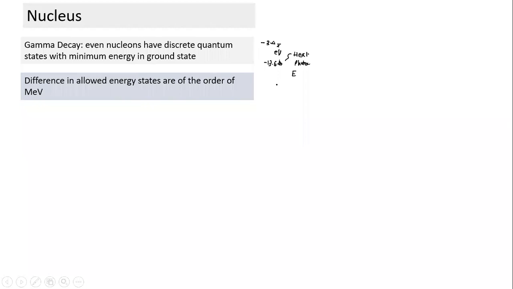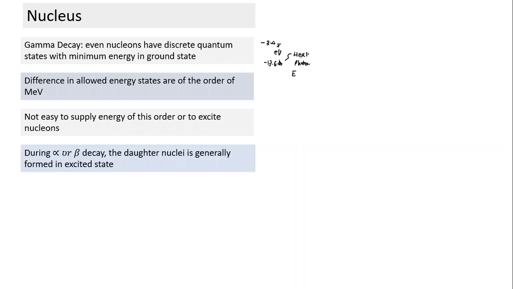But does it mean it cannot be supplied at all? The reason we are discussing this is that the energy gap is large, so there has to be a mechanism where the energy transfer can be large. It is not easy to supply energy of this order to excite a nucleon.